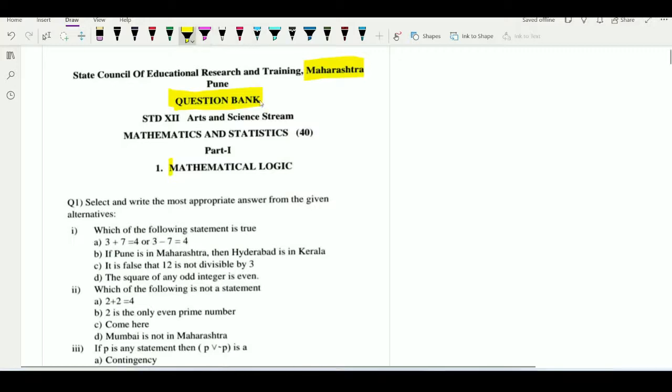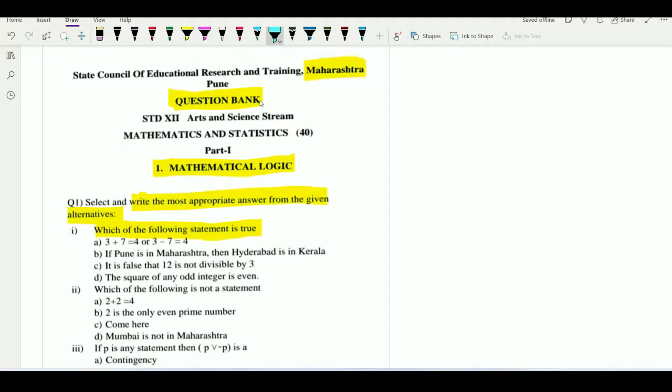रहे हैं क्वेश्चन बैंक which is provided by Maharashtra State Board, and we are starting Mathematical Logic. So let us begin with the first question. In the first question, we have to select the correct option from the given alternatives. So if you'll observe the first example, which of the following is true statement. So four options are given to us and we have to check which of the following is true statement.